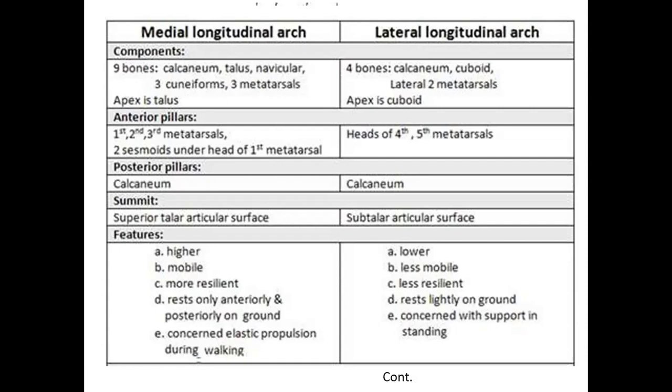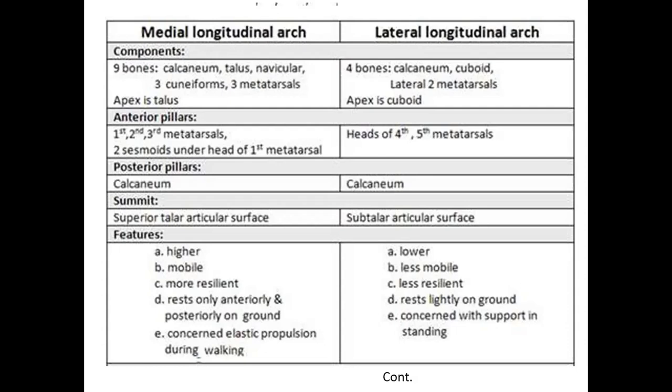Anterior pillars are the first, second, third metatarsals for the medial longitudinal arch, and two sesamoid bones and the head of the first metatarsal even. Then the lateral longitudinal arch gets the anterior pillars, the heads of the fourth and fifth metatarsals. Posterior pillars are the calcaneum for both, and the summit is formed by the superior talar articular surface for the medial longitudinal arch and the subtalar articular surface for the lateral longitudinal arch.